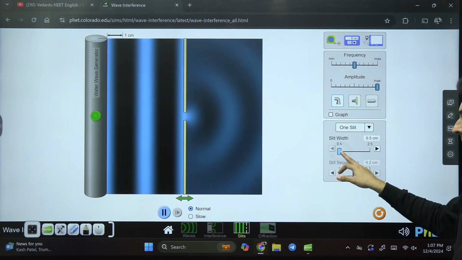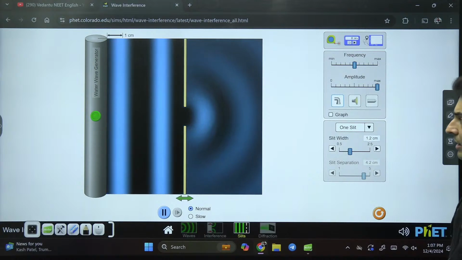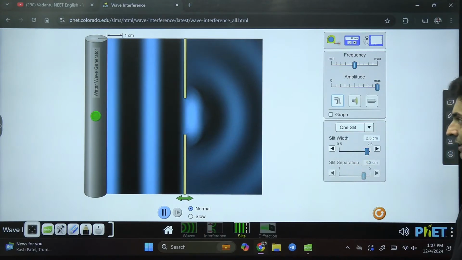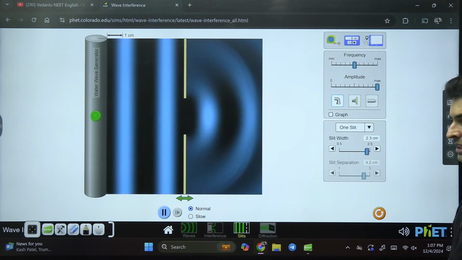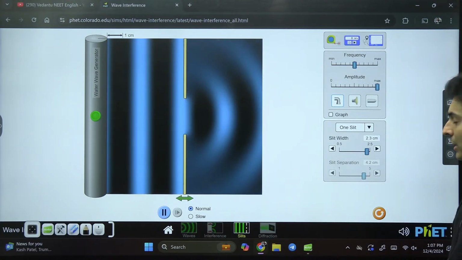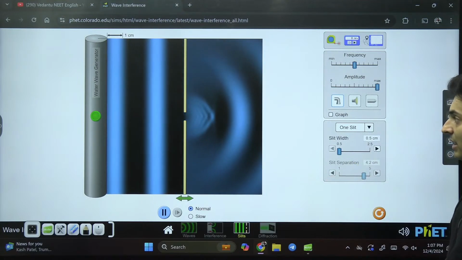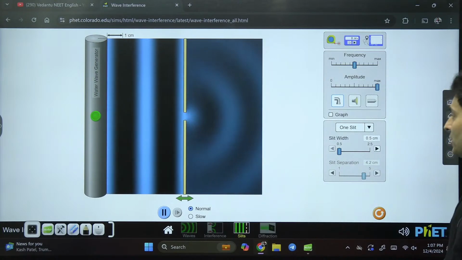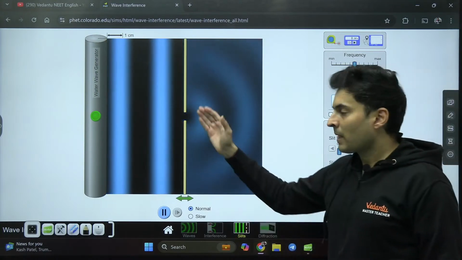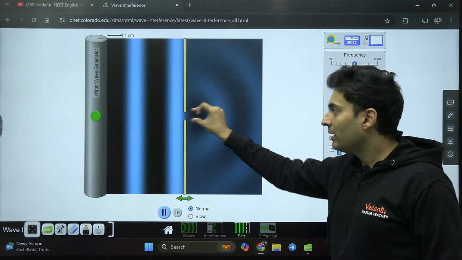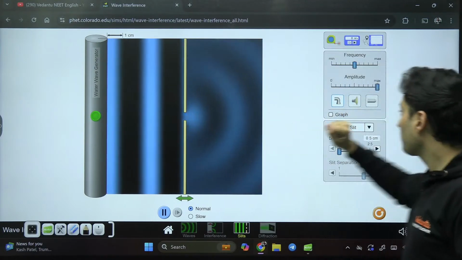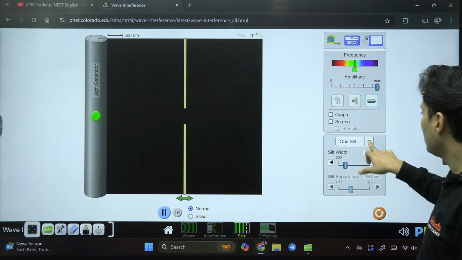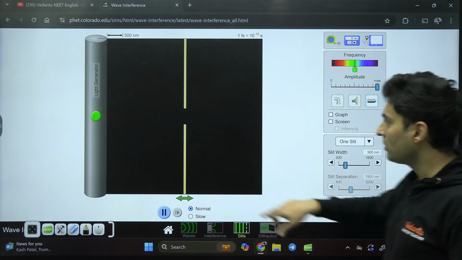Yes, the light is spreading. If I change the width, the spread amount also changes. You can see that. If I change the width, the amount by which the light spreads also changes. And if I make the width very small, the spreading amount is again changing. So definitely light can bend when it passes through a hole or a corner, and it's not just true for water, even for light you can see this.